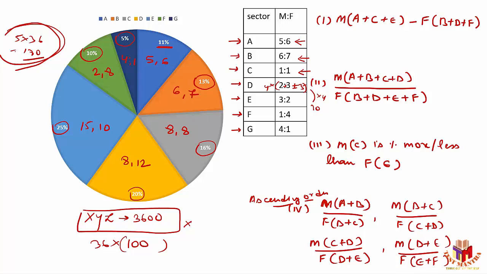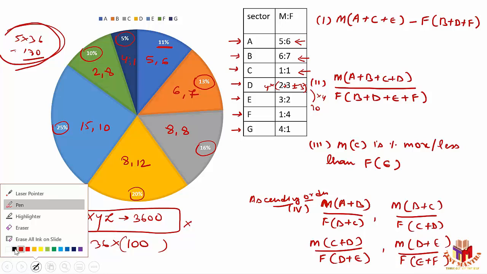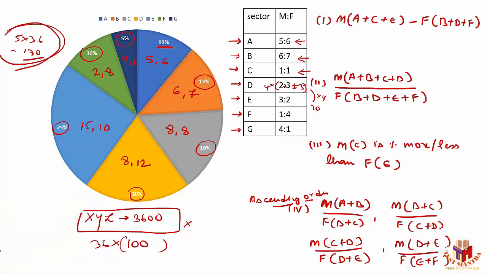So now let's see, how do we solve these kinds of questions? Let's take the first question here: number of males in A, C and E together. So A, how many males have we assumed? We have assumed 5 males. C, we have assumed 8 males. I'm representing this one with a circle, and this with a square, so that you can identify. And E, 15. So how many males are there? 5, 8 and 15. That means altogether 28 males are there.